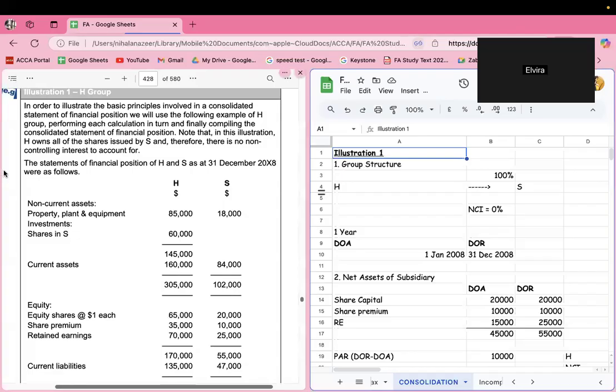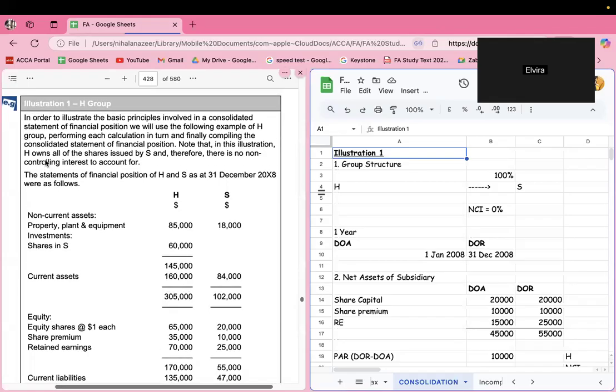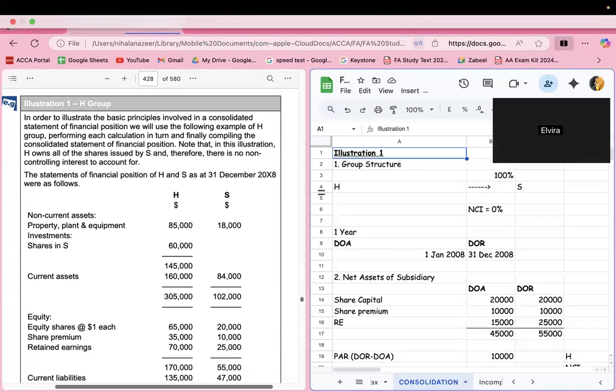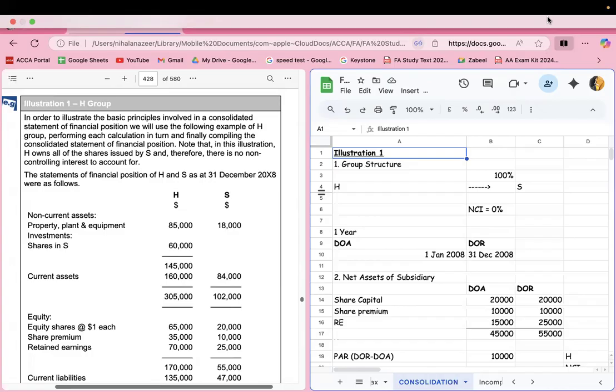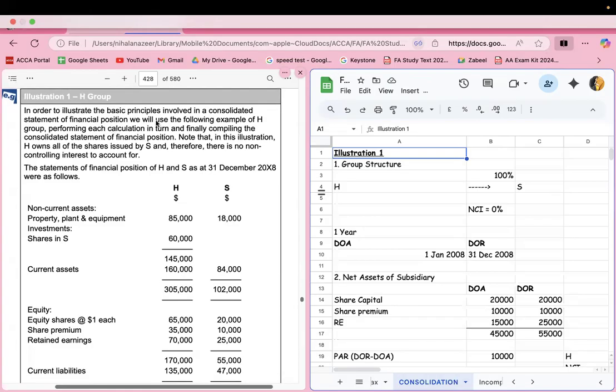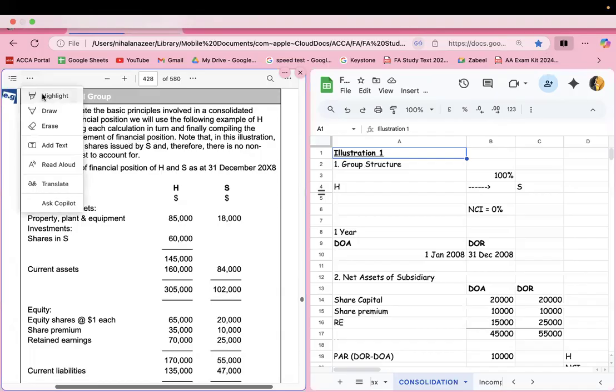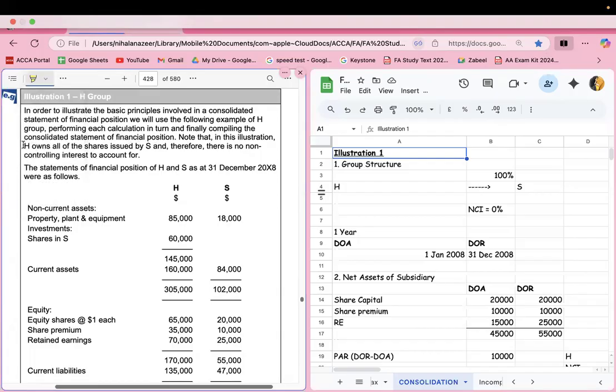First illustration. I'm just going to read out the question. Listen carefully. In order to illustrate the basic principles involved in consolidated statements, the above is the question. So the question is as such: H owns all of the shares of S. Clear? And therefore, there is no non-controlling interest to account for.